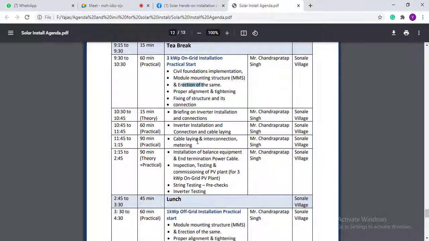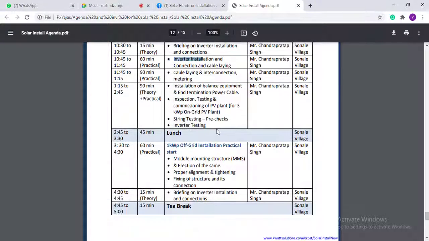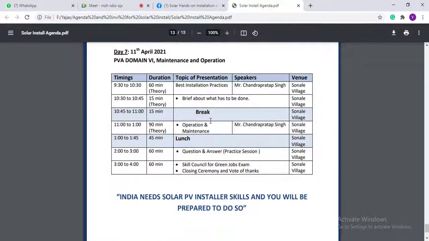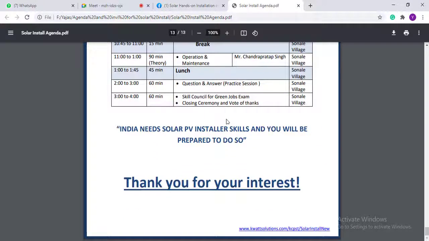That means cable laying, interconnection, installation, all will be done by you, along with string testing, and all that stuff. And on the last day, there will be a question and answer session and a brief review of what you have done.